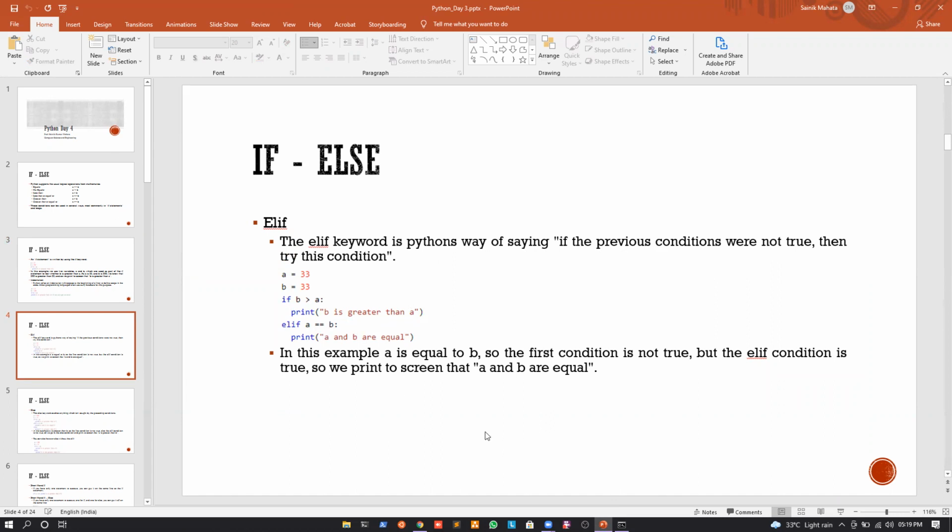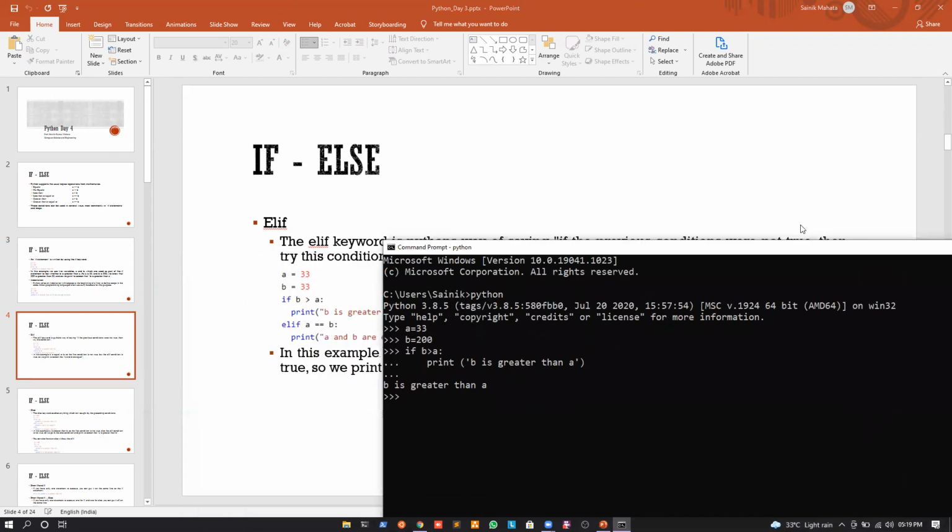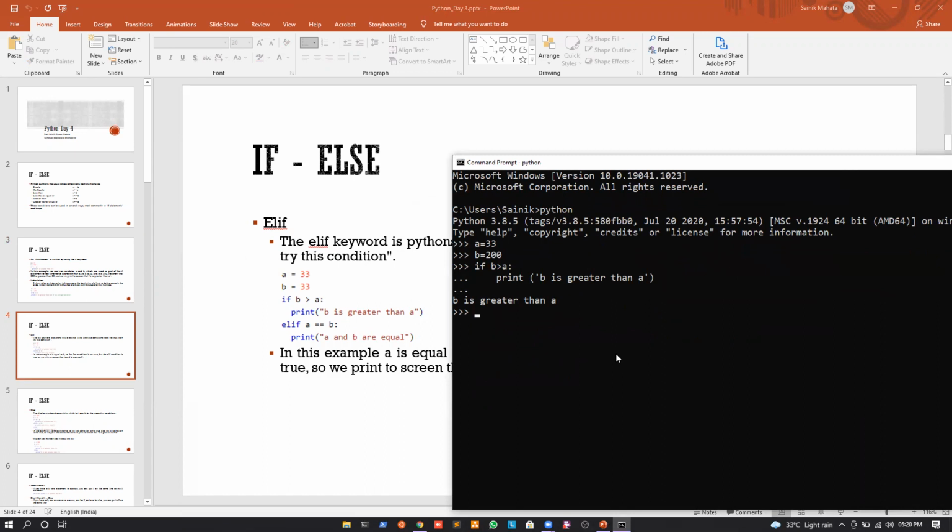Okay. So again, if I just go to the command prompt and write this example, you can see that a is equal to 33, b is equal to 33, right? For the first condition, I will write if b is greater than a. If it is, then we will go inside the scope. We will give four white spaces, and we will print that b is greater than a, like this. Now, if this condition is not satisfied, then what should we do?